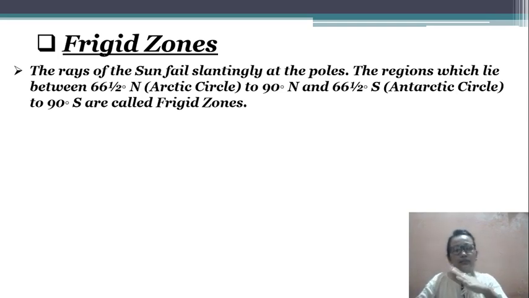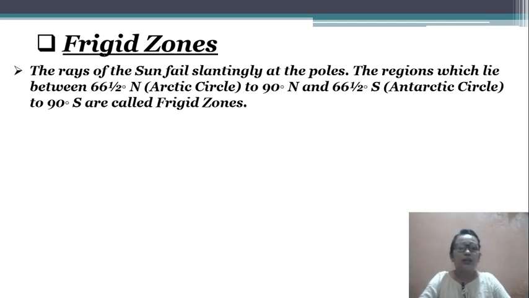Slantingly means like this. Okay, slantingly at the pole. This region, which lies between 66.5 degrees north, the Arctic Circle, to 90 degrees north, and 66.5 degrees south, the Antarctic Circle, to 90 degrees south, is called a Frigid zone.